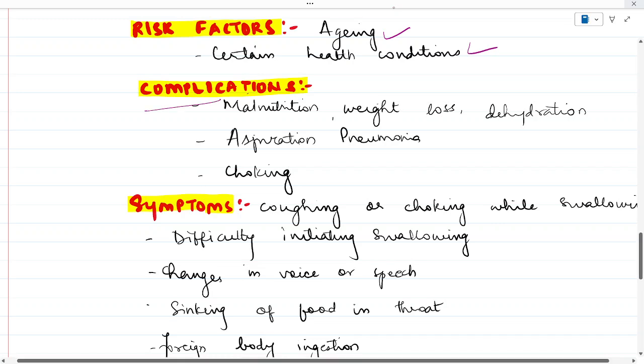Complications: the patient is not able to eat properly, so will have malnutrition, weight loss, dehydration. Also, if the patient chokes or gags, it can lead to aspiration pneumonia, and there is a complaint of choking also.